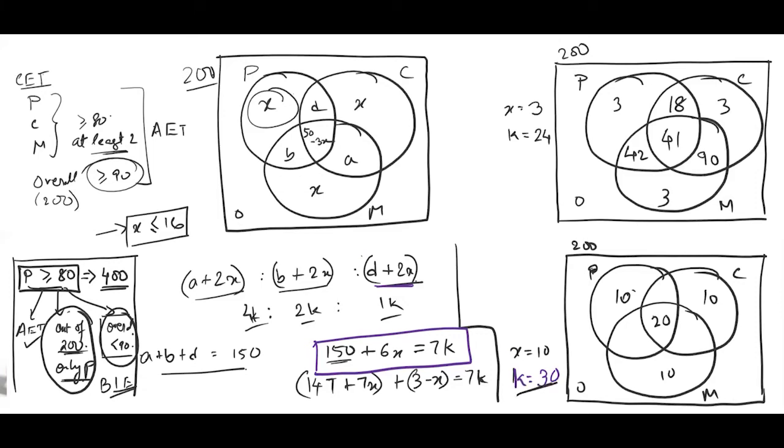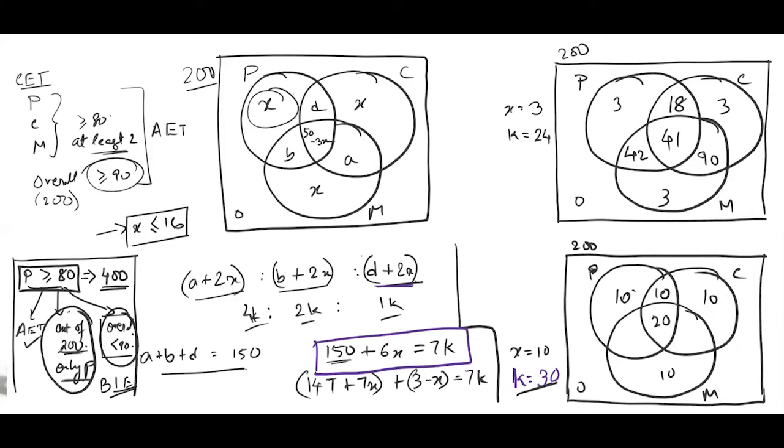So remember again, whenever I'm writing this, always refer back to find this d. When I was solving this in CAT, I would always have referred back to this original diagram. So that is d. I need to get that reference point right. So d is coming out to be how much? This part d plus 2x is 30 in this case. k is 30. So both of these are 10, 10. So that leaves 10 here.